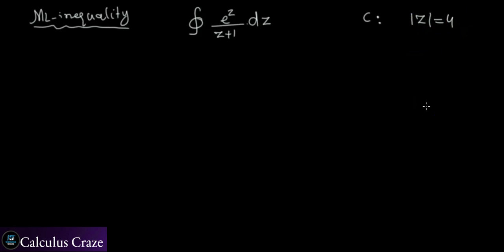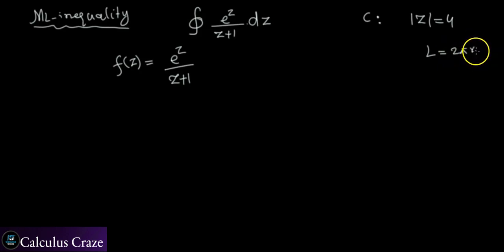So I just need to compute M from this f of z, and find L. L is going to be the circumference of the circle, which has radius 2, of course. So the circumference is 2 pi r, where r is the radius.